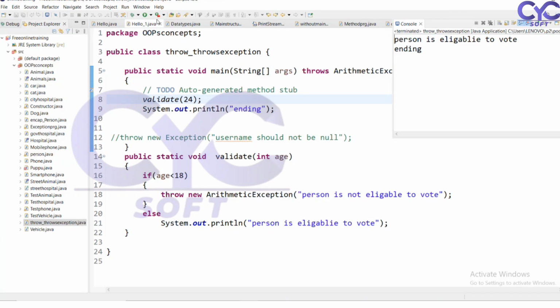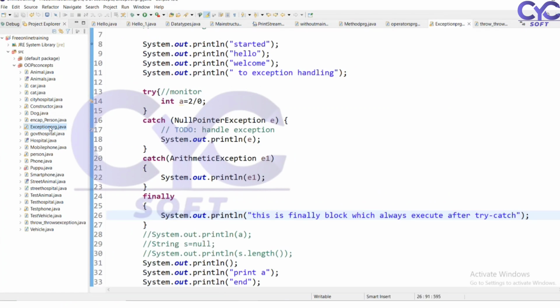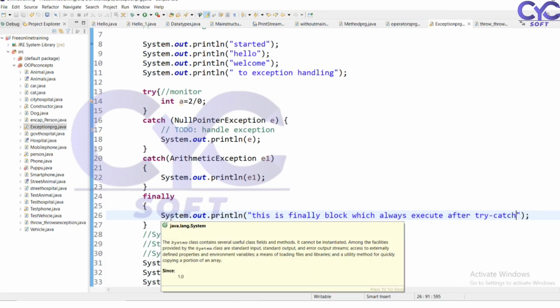So here I have one doubt in the previous program. Let's go to the program with the finally block exceptions. In my finally block, what I have done is used a statement which is always going to be printing that statement.